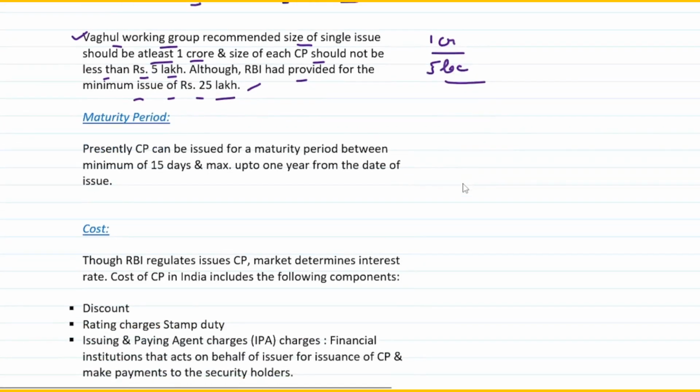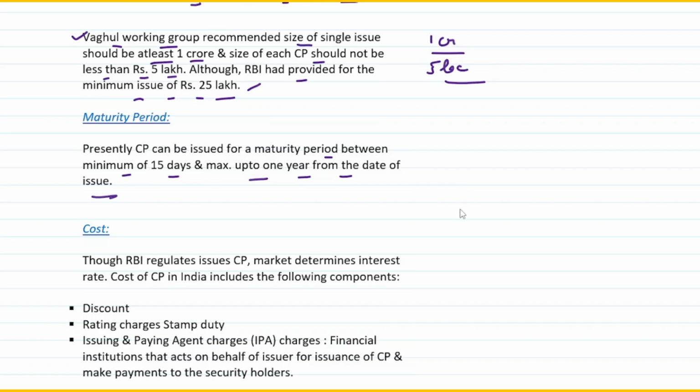Okay, what is the maturity period? Presently, commercial paper can be issued for a maturity period between a minimum of 15 days and a maximum of up to 1 year from the date of issue. Right, so basically the maturity period should be a minimum of 15 days. So your maturity can be as low as 15 days, and it can go as high as 1 year.